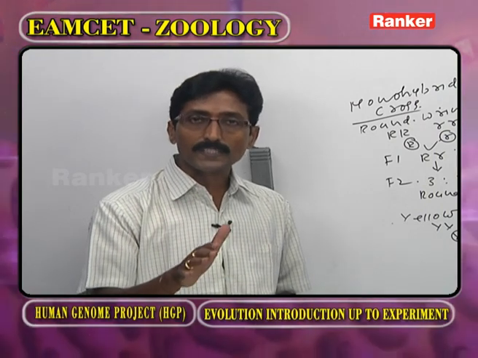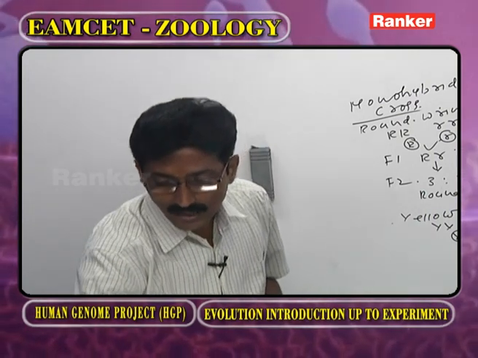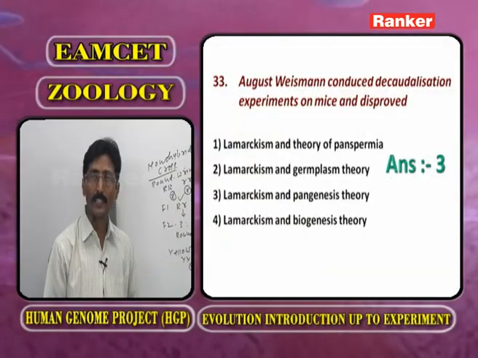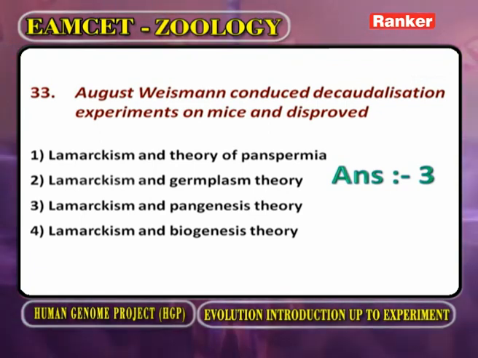That was wrong, disproved by August Weismann by conducting decarnalization experiments. So the answer is Lamarckism, pangenesis theory. In Lamarckism, acquired characters are inherited by their progeny.